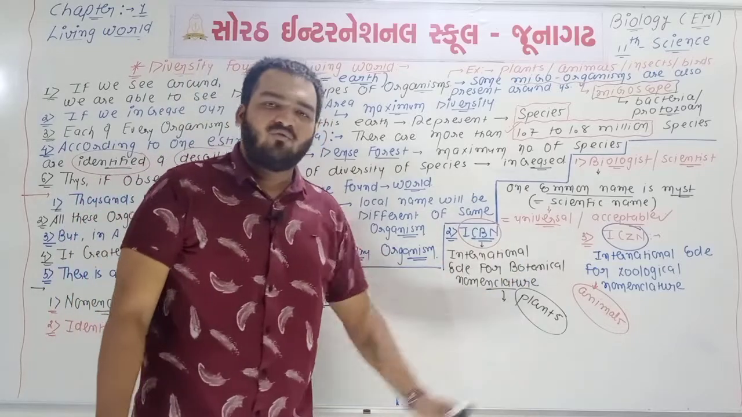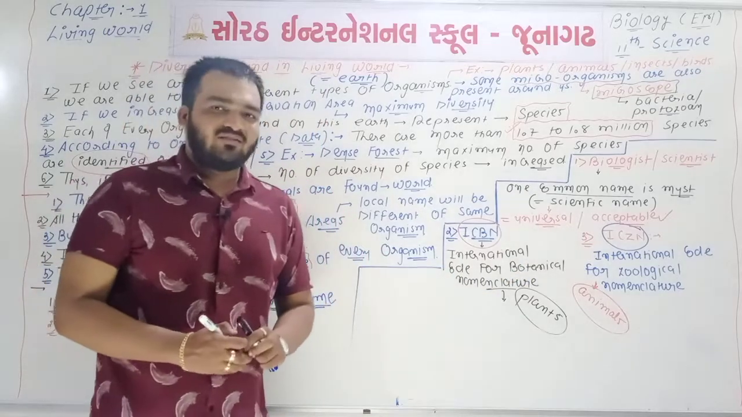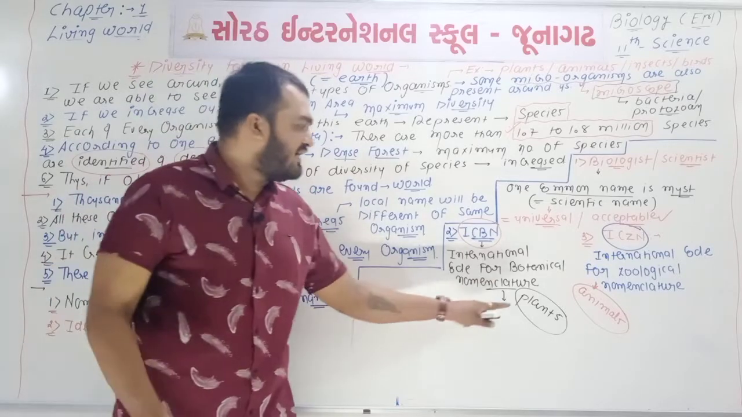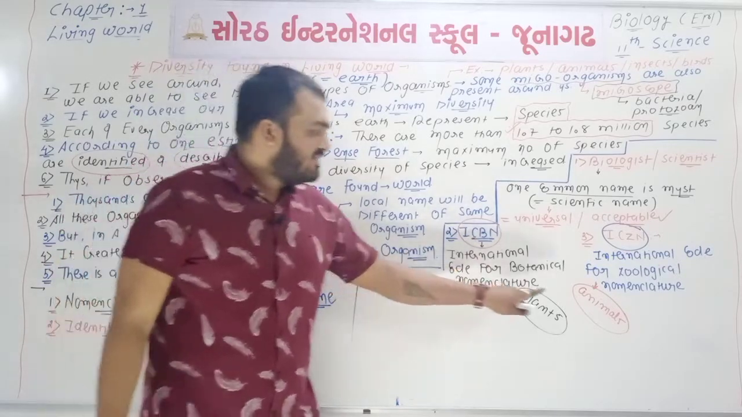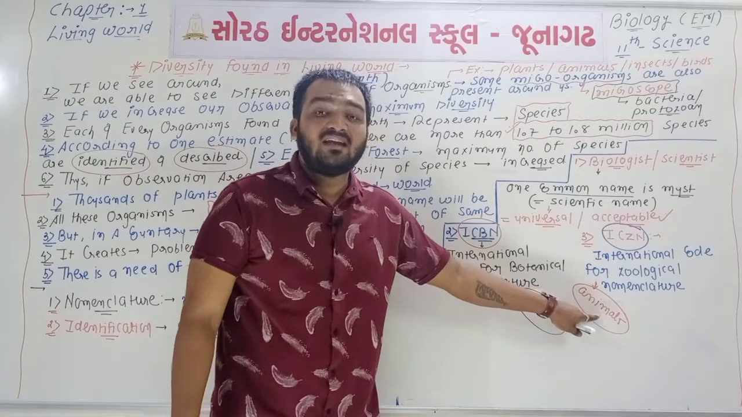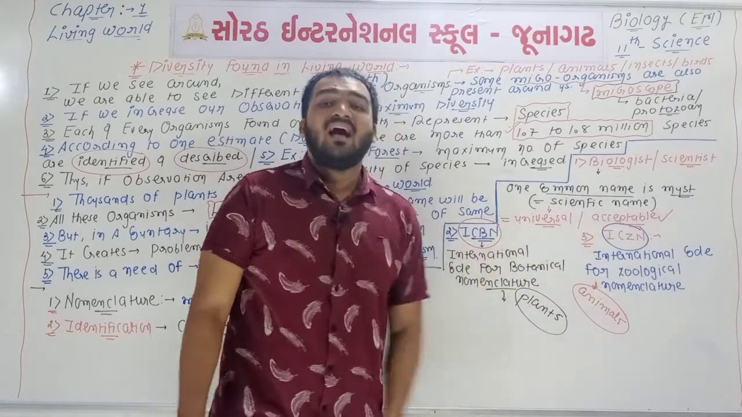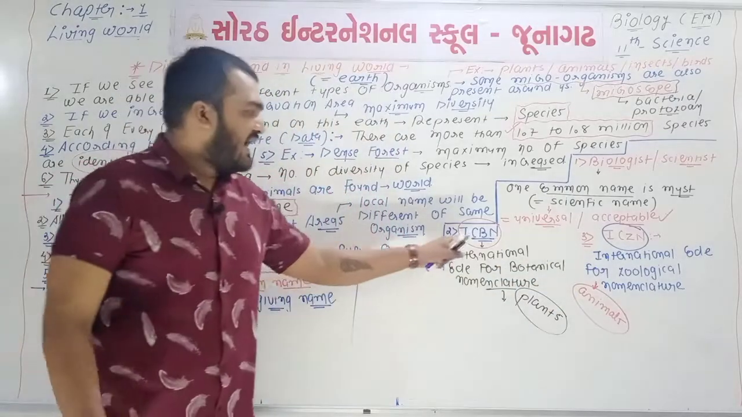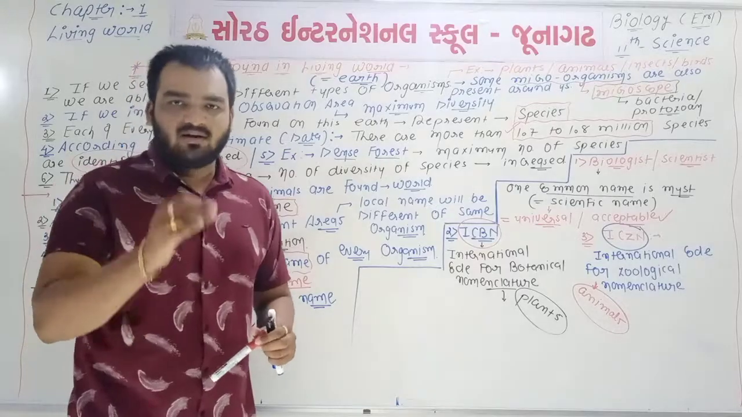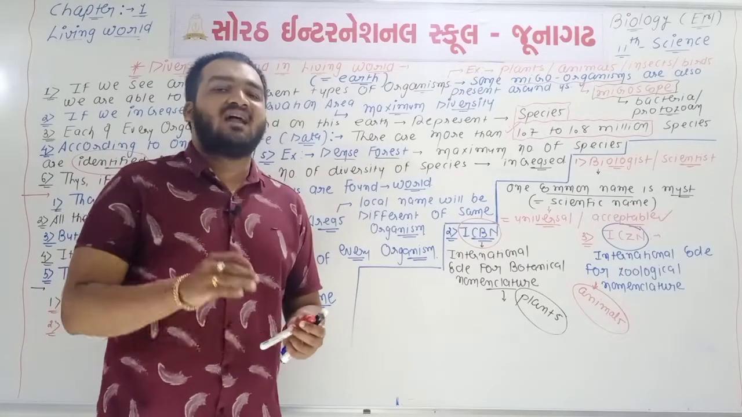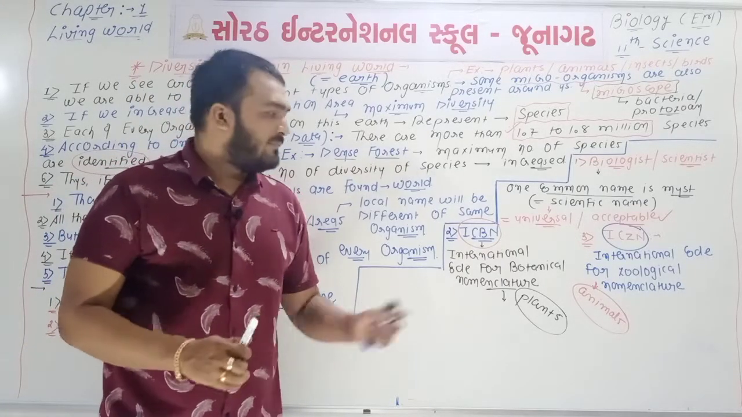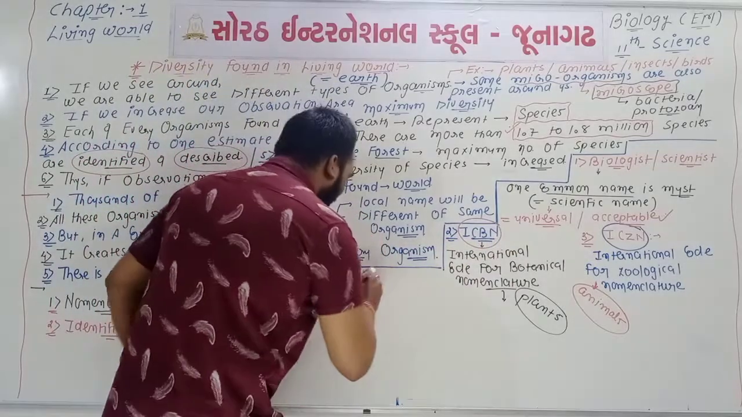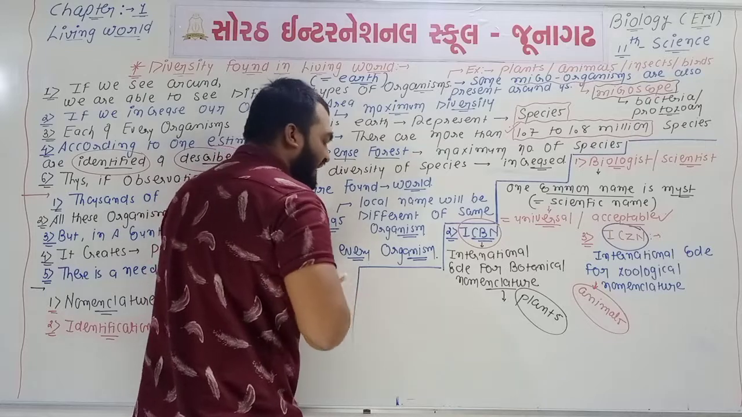So two different types of organizations are there. The scientific names of newly identified plants will be given by ICBN, and the scientific names of newly identified animals will be given by ICZN. You must remember the full forms of both ICBN and ICZN. Rules and regulations, criteria and principles are given by both these institutes.